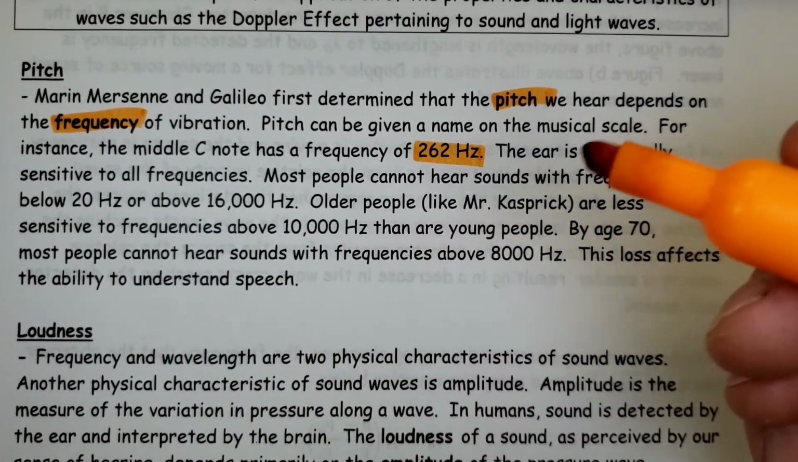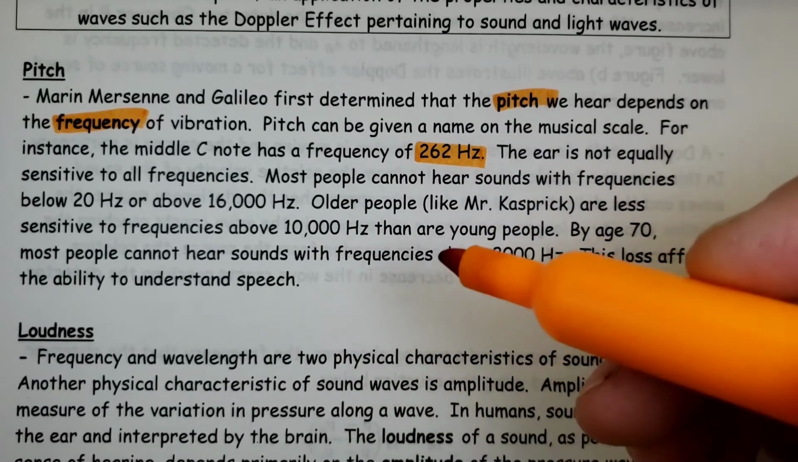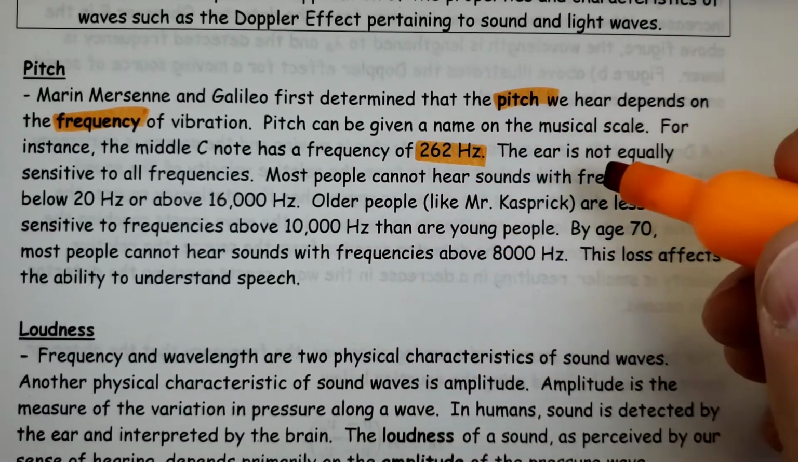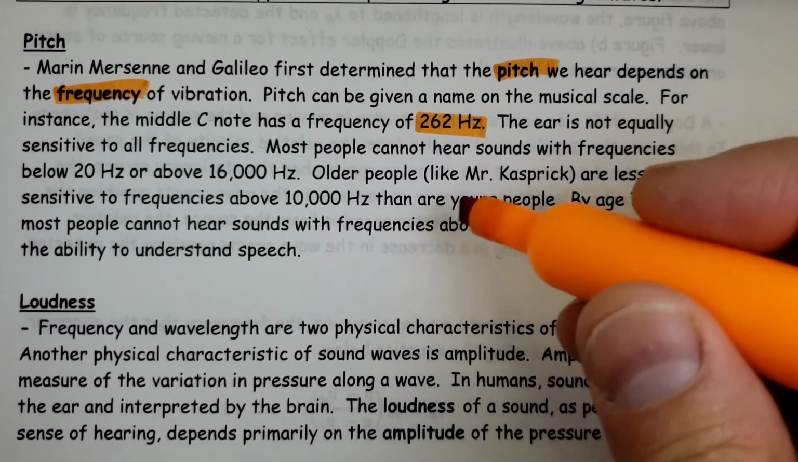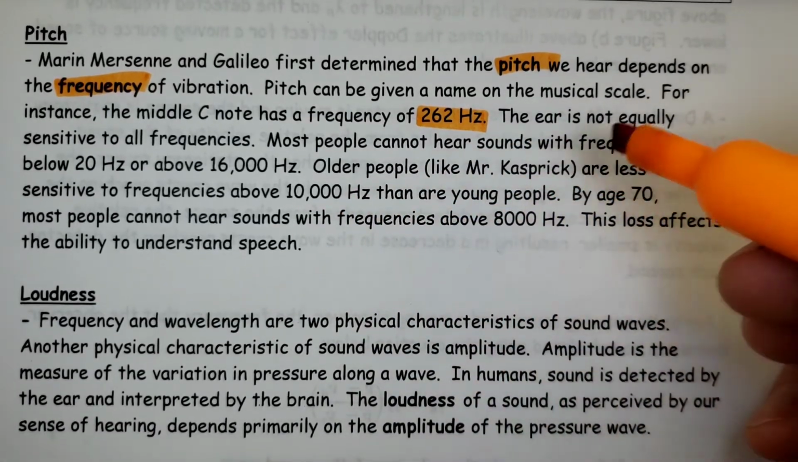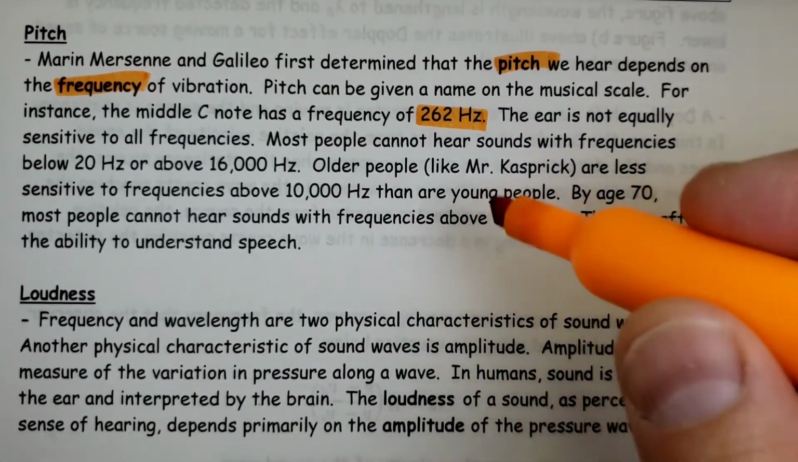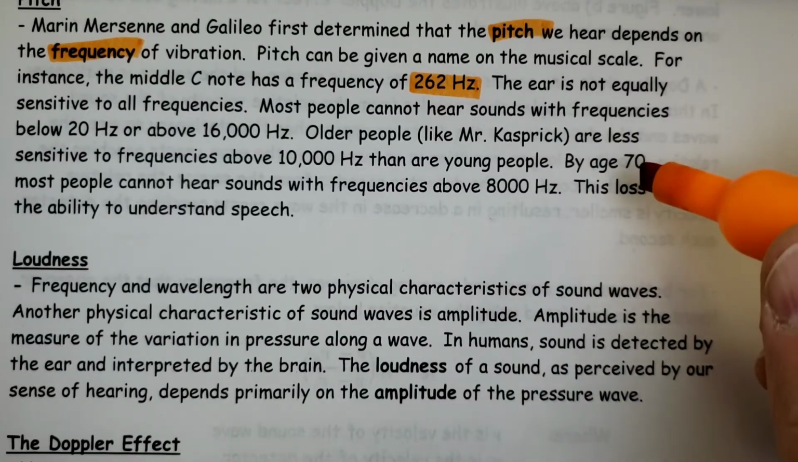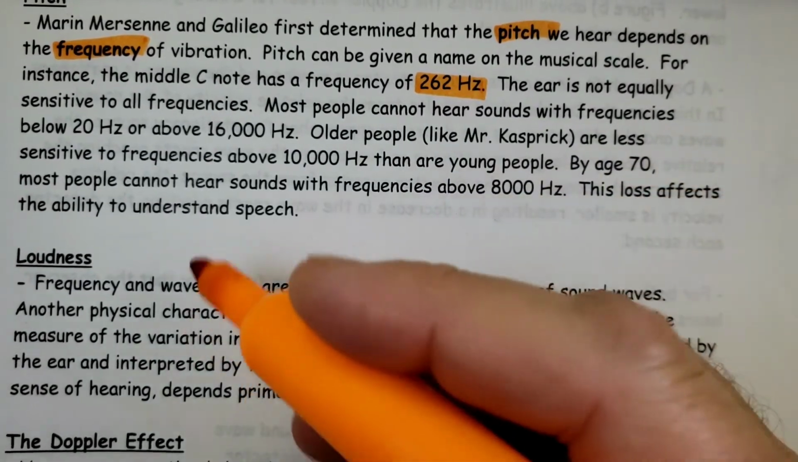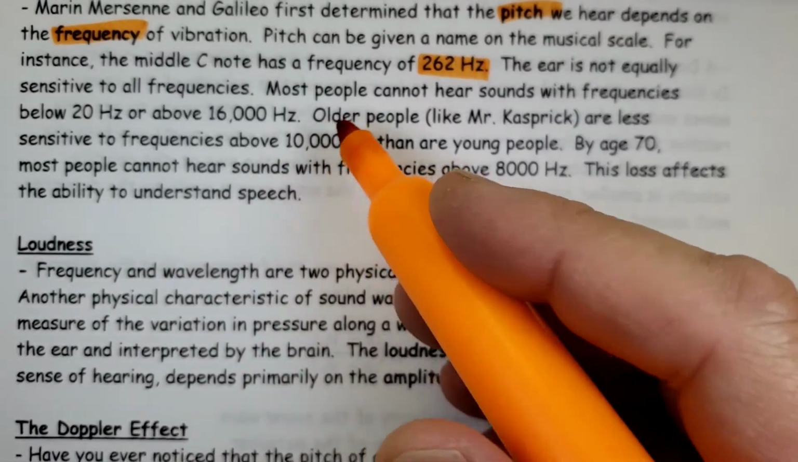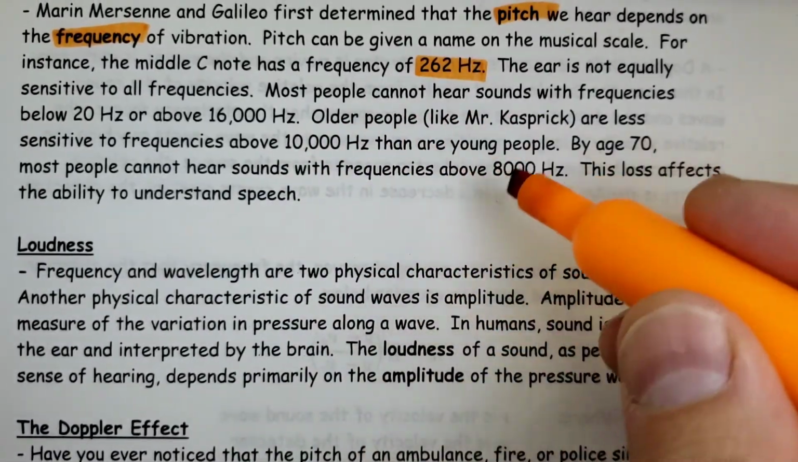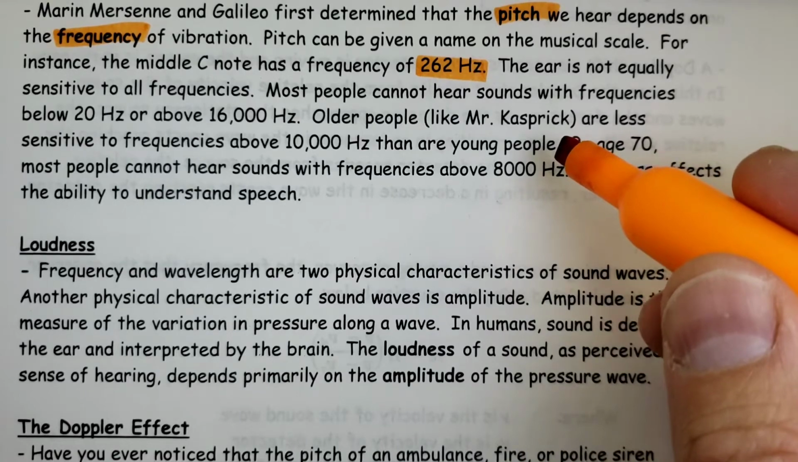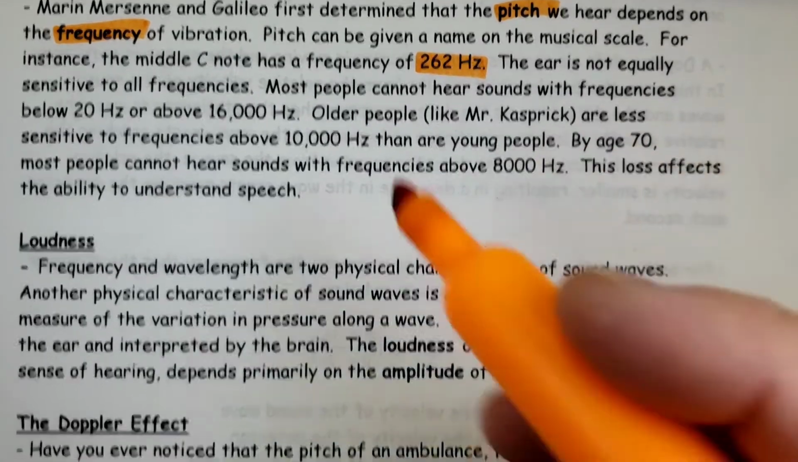So the higher the note, the higher the frequency. The lower the note, the lower the frequency. Older people are less sensitive to frequencies above 10,000 hertz than are young people. By age 70, most people cannot hear sounds with frequencies above 8,000. This loss affects the ability to understand speech. So pitch has to do with frequency. Whether it's a low note or a high note, that corresponds to low frequency and high frequency.